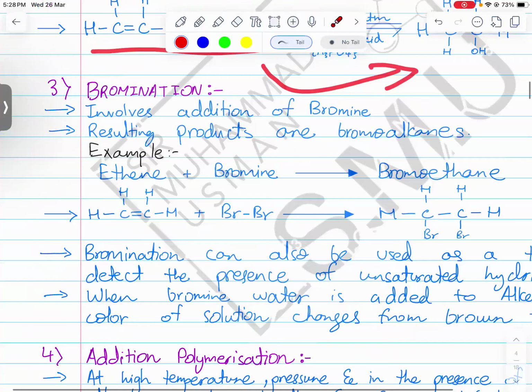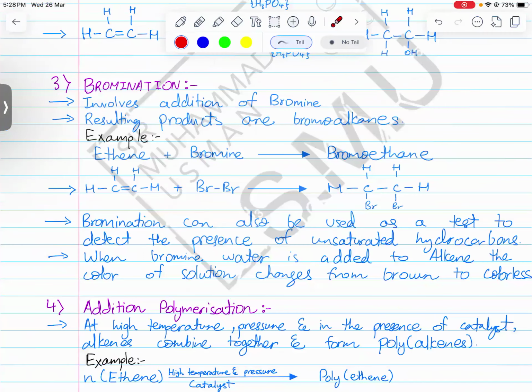Now the next reaction is bromination. This is a characteristic reaction, a very important reaction that you need to remember, because it's not only a reaction but it is also a chemical test. All right. What is bromination? Bromination involves the addition of bromine onto alkenes. So alkenes react with bromine and they produce dibromoethane.